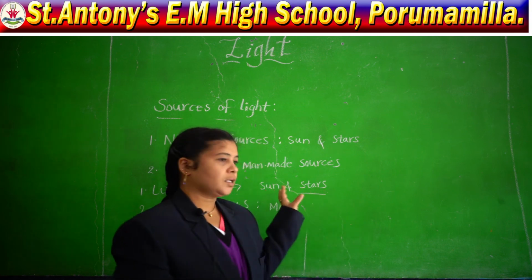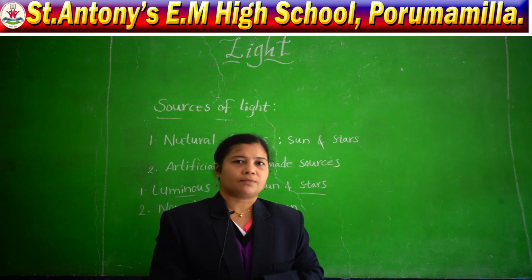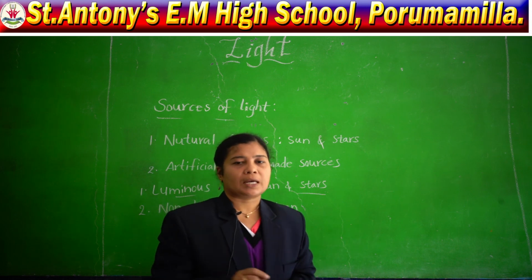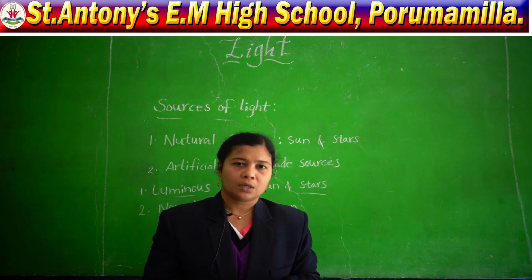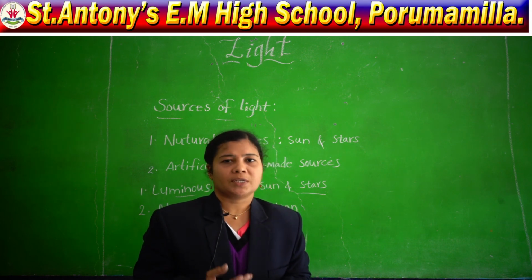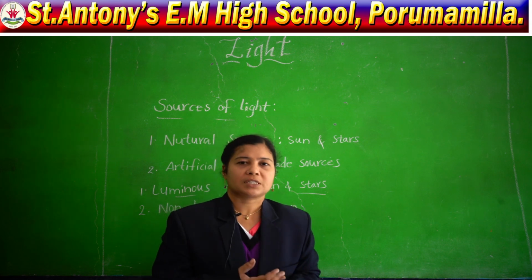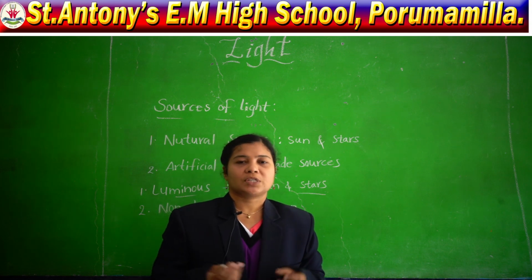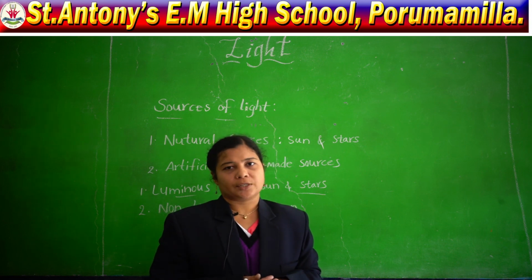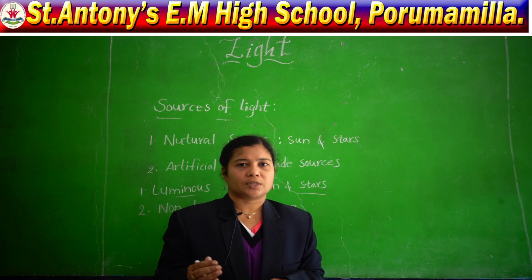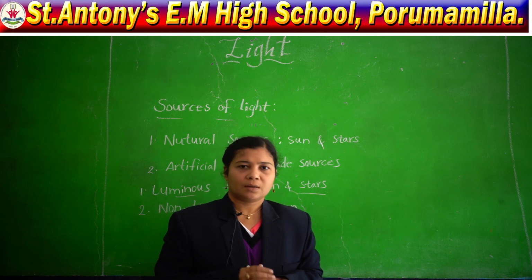Okay, and among these we can get two types of bodies, that is luminous and non-luminous. Luminous bodies means which produce their own light, for example stars and the sun. The sun has an abundance of light, so we get all the light from the sun in the morning.